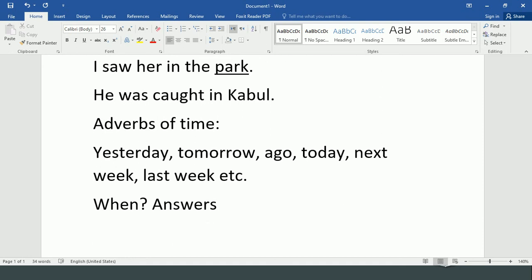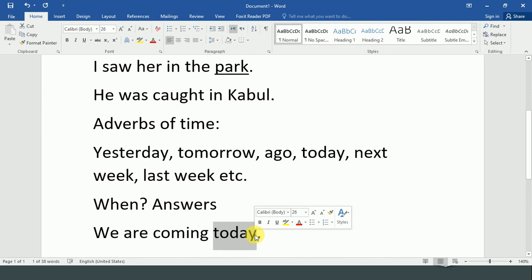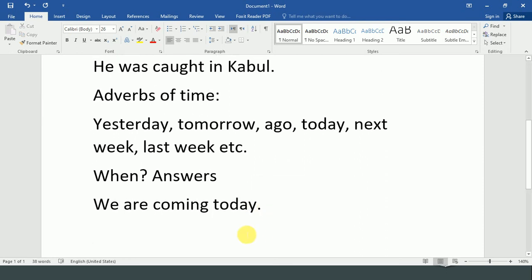For example, if I say we are coming today, so this today shows the time. A word which shows the time, we call it adverb of time, right? Understood this? And also answers, if I say when are you coming, you say today. Today answers the when WH question word. A word which answers when WH question word, or a word which shows time, we call that adverb of time.